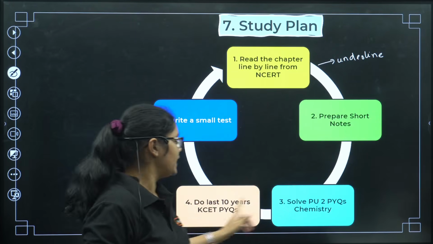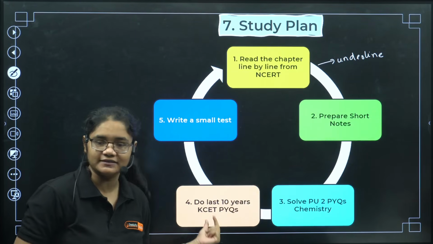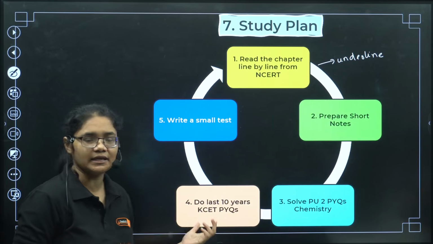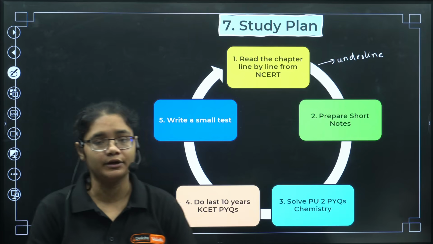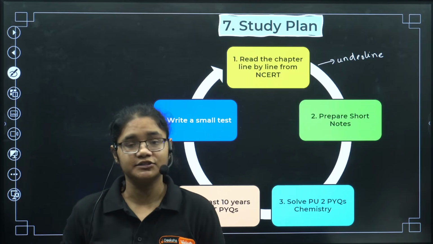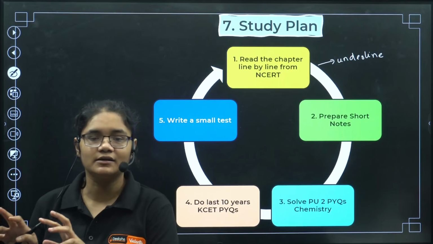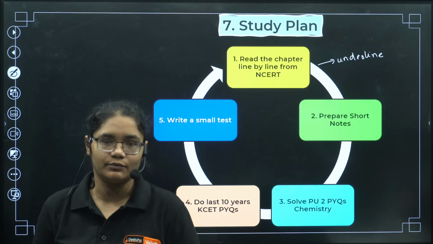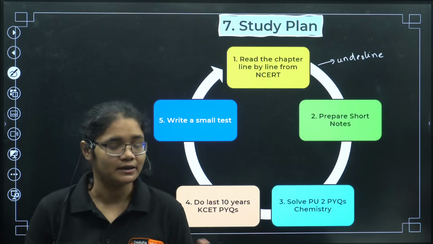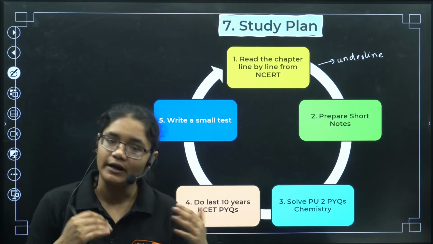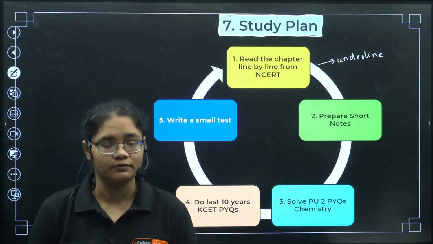Next, you have to do the last 10 years of KSET PYQs. You will be thinking where you can do this. If you have the book, you can already do it. If you haven't purchased it, just search in our channel, solutions chapter KSET previous year questions. You will get 2 to 3 videos, many question videos will come. You can watch those videos and start solving questions.